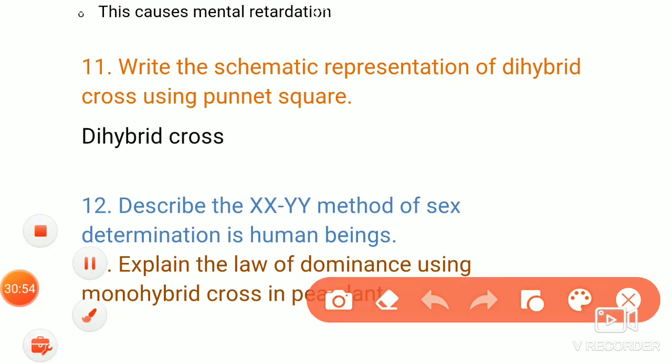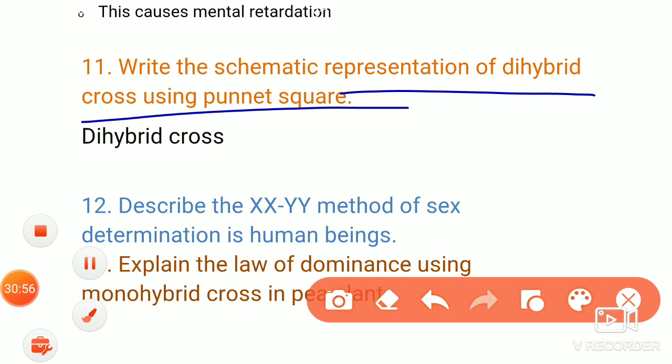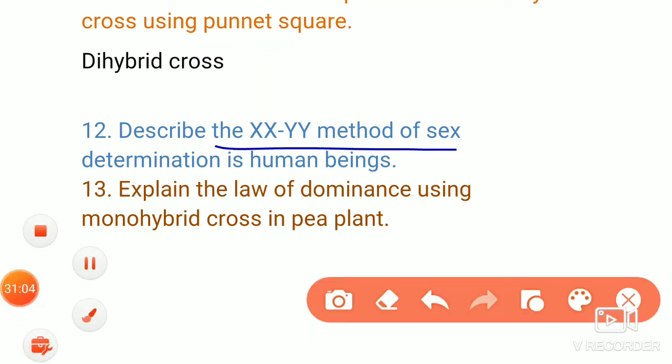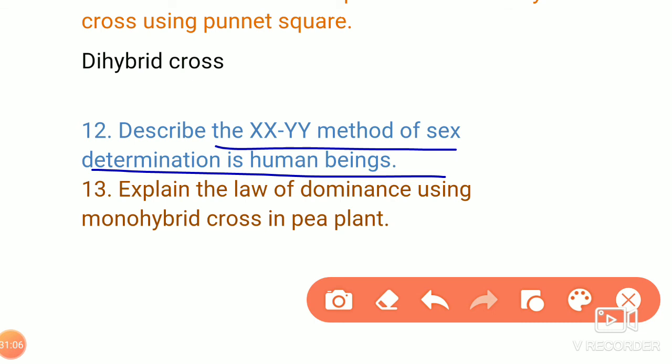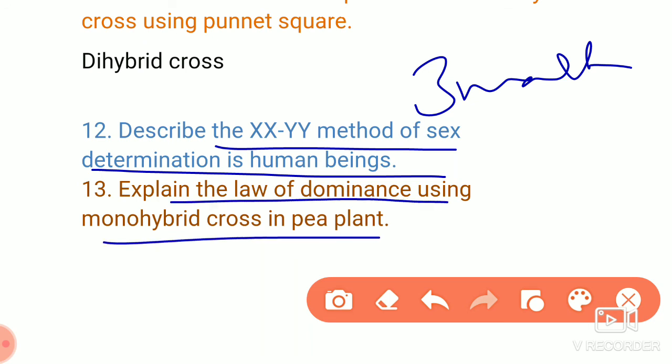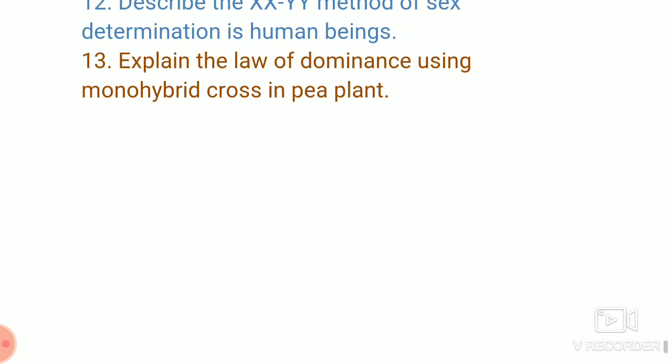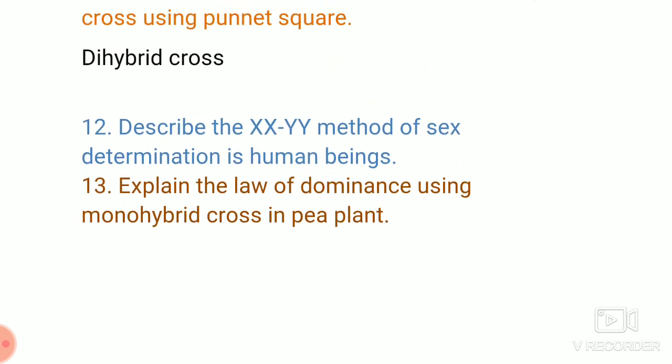The next question is a dihybrid cross. You have to explain it the same as the monohybrid cross. Then I already explained the XY method of sex determination in human beings, before that, in a 3 marks question. Then the law of dominance using a monohybrid cross, that also has been explained so far. So this is about the questions related to the 5th chapter, principles of inheritance and variation.